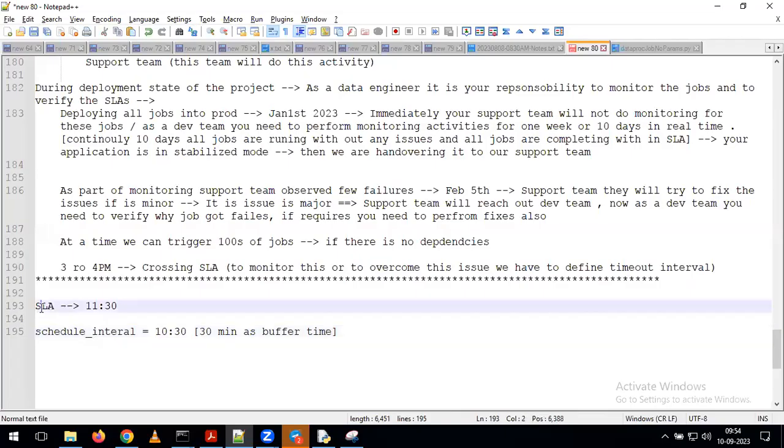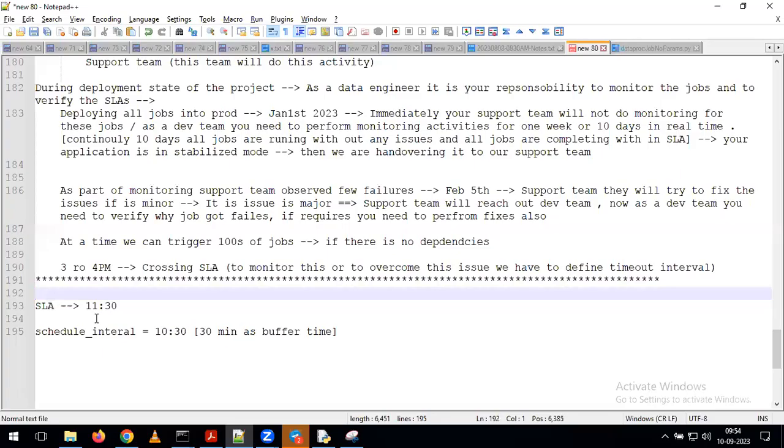Don't think that SLA time and schedule interval are the same. SLA is nothing but by what time you want to complete the job as per the agreement. Schedule interval is nothing but at what time you want to trigger the job. That is the difference between the SLA and schedule interval. Is it clear? Yes, sir.